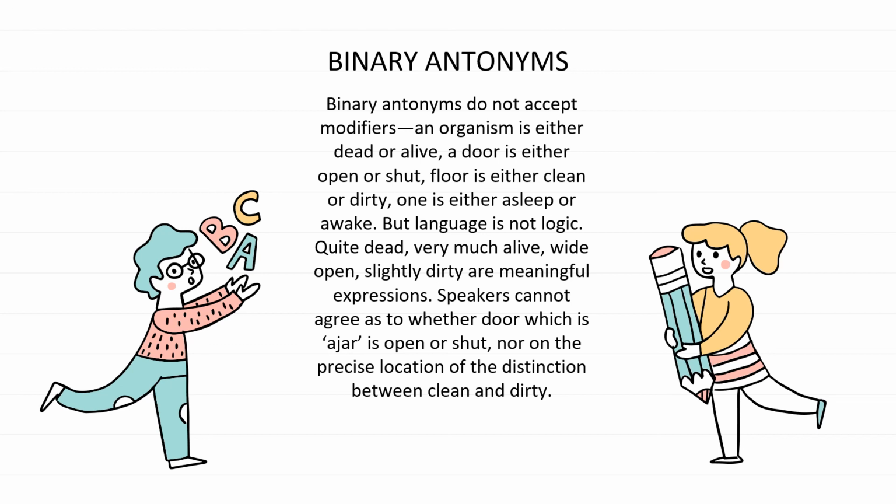But language is not logic. Quite dead, very much alive, wide open, slightly dirty are meaningful expressions. Speakers cannot agree as to whether a door which is ajar is open or shut, nor on the precise location of the distinction between clean and dirty.